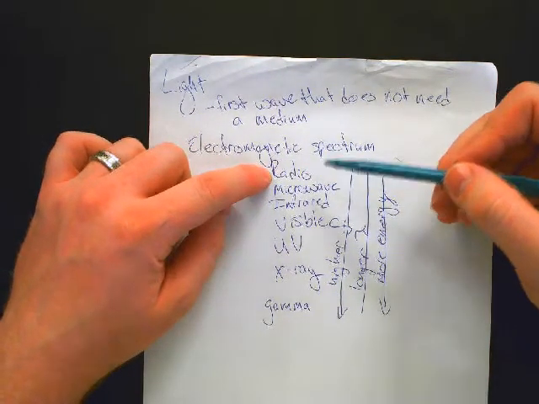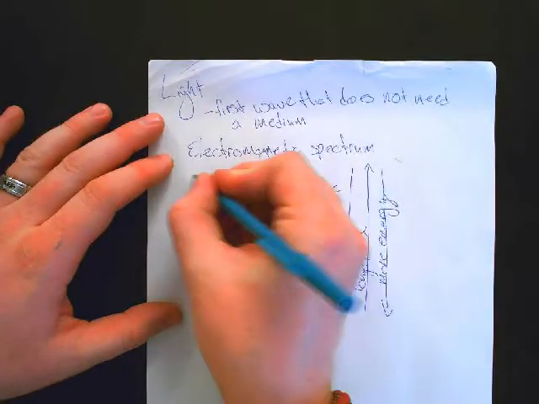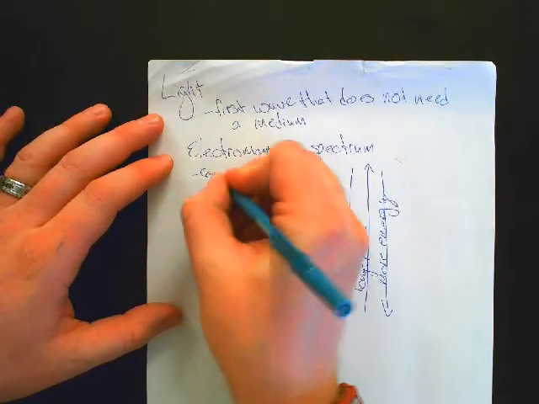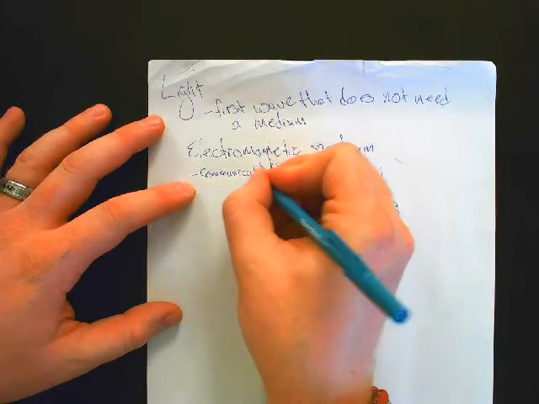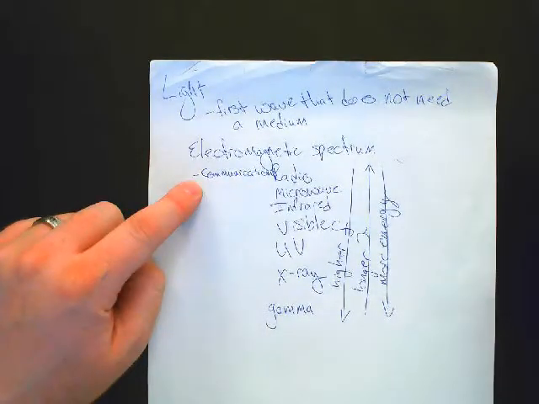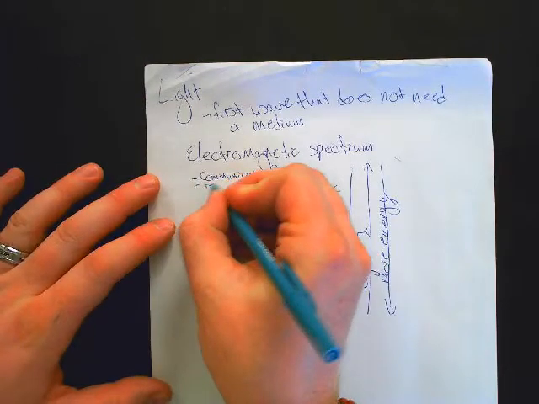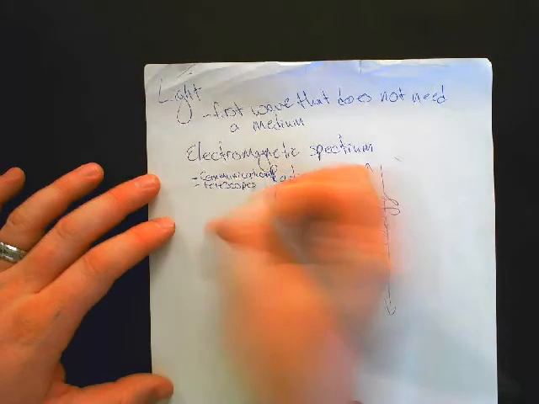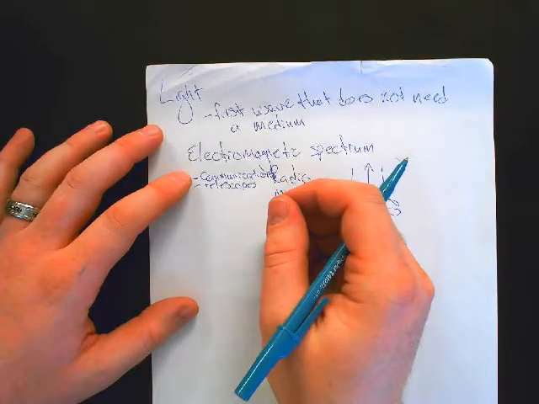What else do we use radio waves for? Communications. I'm just going to put that as a large one here. Communications. Sound. Okay. Communications could be cell phones, could be radio, could be GPS satellites, could be your TV broadcasts. Communications is pretty much there, and I'll put telescopes here. All right, next one on our list, microwaves. What do you use microwaves for?